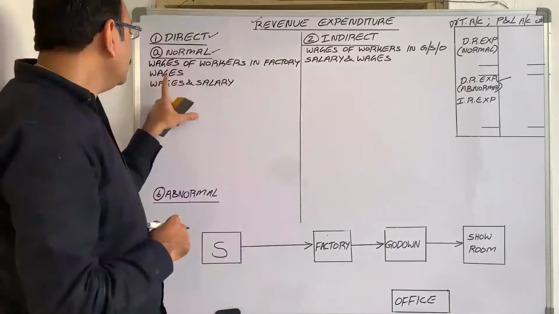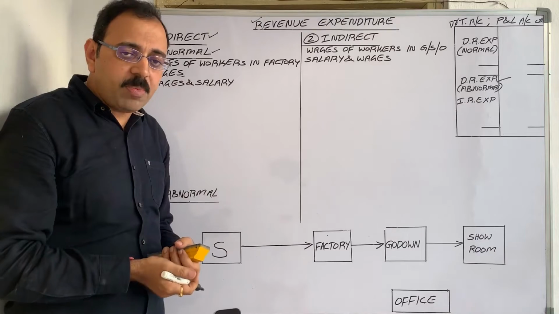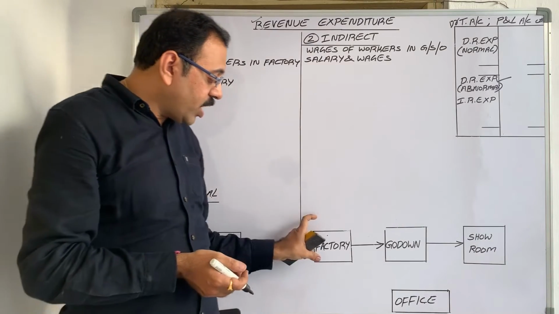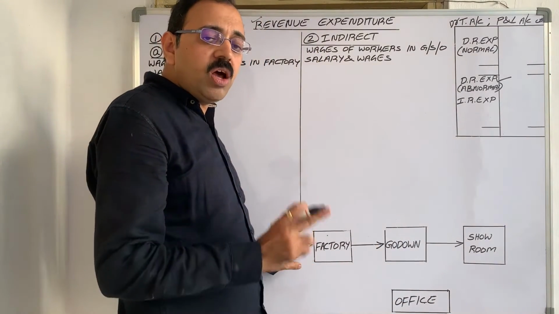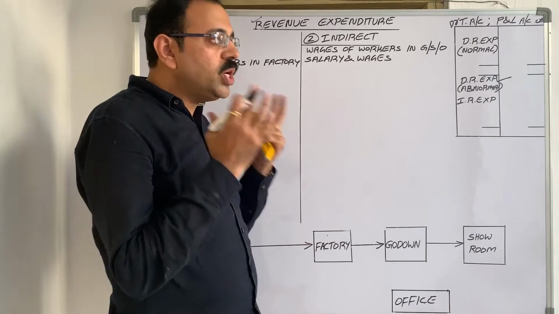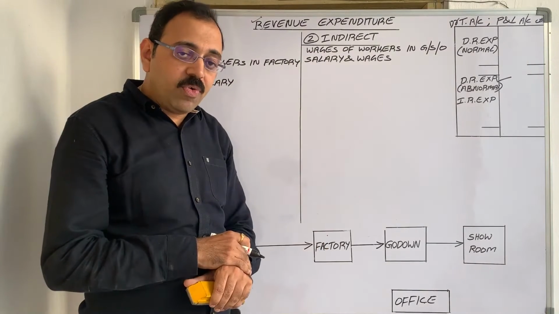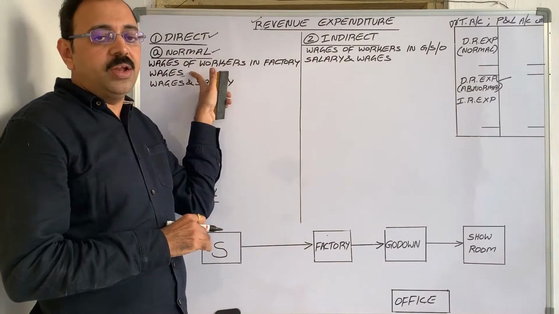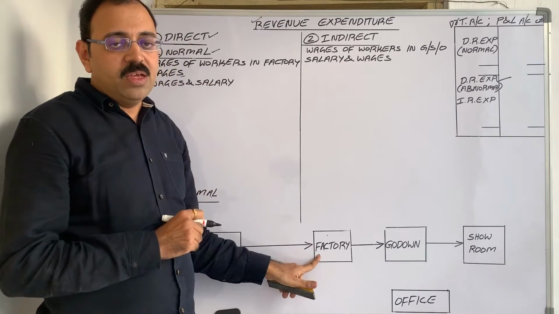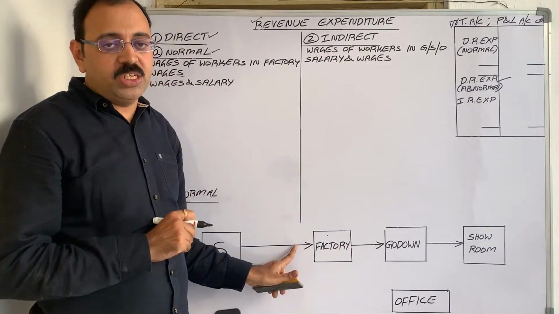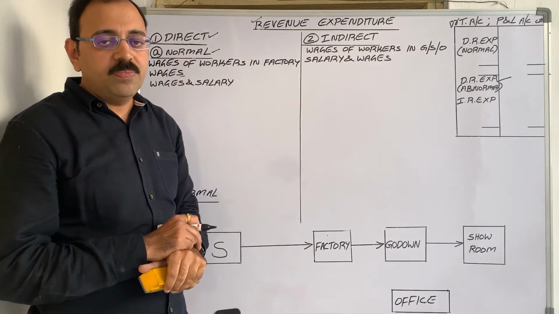unproductive wages. Sometimes they give only the word wages. So there is no proper information whether the wage is paid to a worker who is working in the factory or to these other people. In the absence of proper information, you have to use your common sense. The number of workers will be more in the factory. Therefore, in the absence of proper information, assume that wages are paid to workers who are working in the factory. Means this wage is productive wage. Treat it as direct revenue expenditure and debit to trading account.